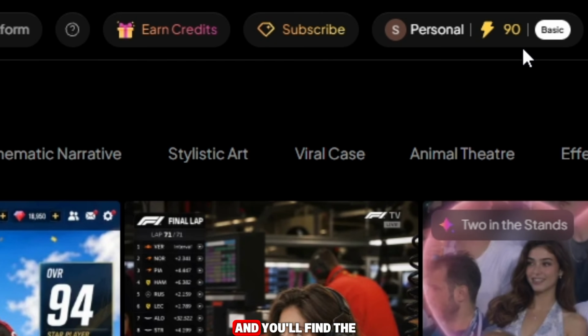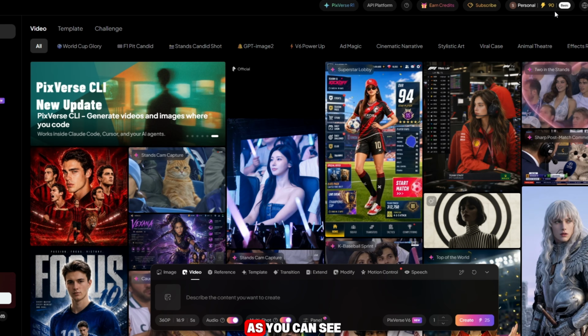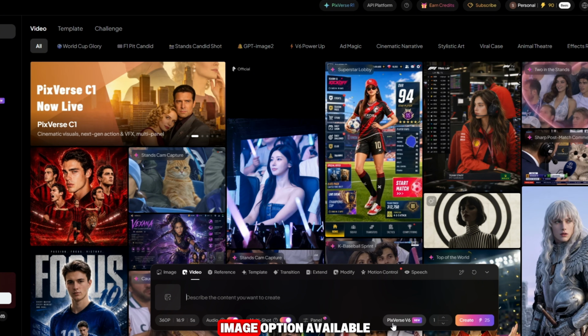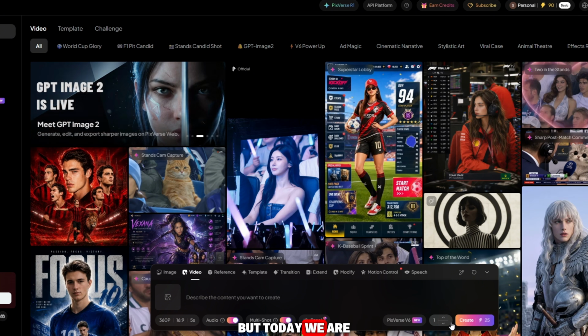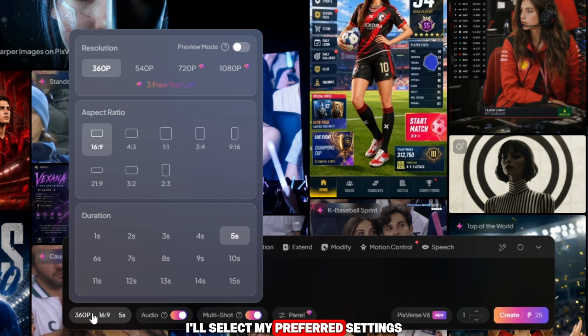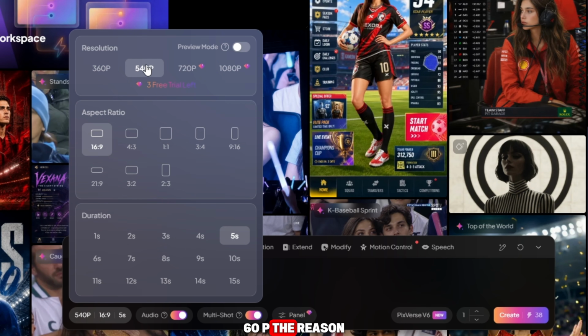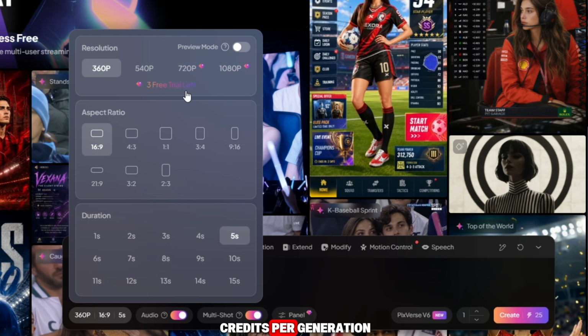Now, scroll down and you'll find the video option. As you can see, there is also an image option available, but today we are focusing on video generation. So simply click on Video. Next, I'll select my preferred settings. For the resolution, choose 360p. The reason is simple. At 360p, PixVerse AI only consumes around 25 credits per generation, helping you maximize your free credits.